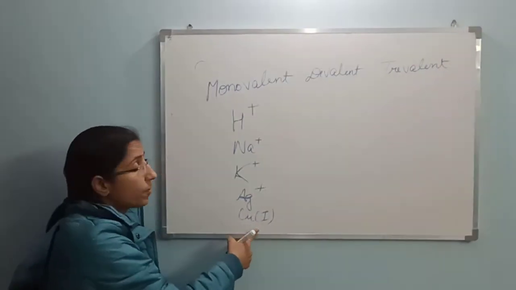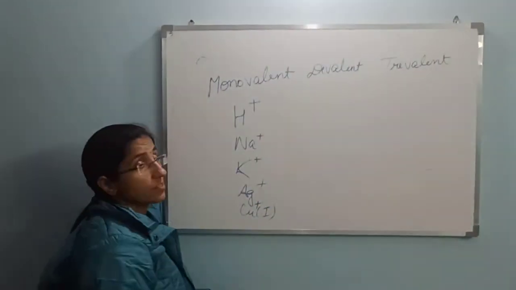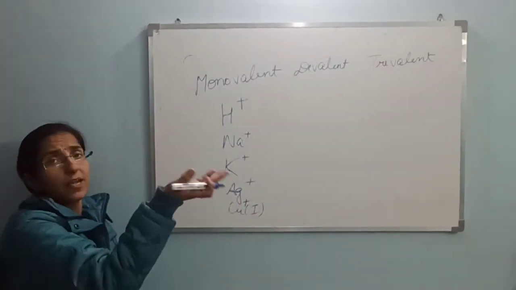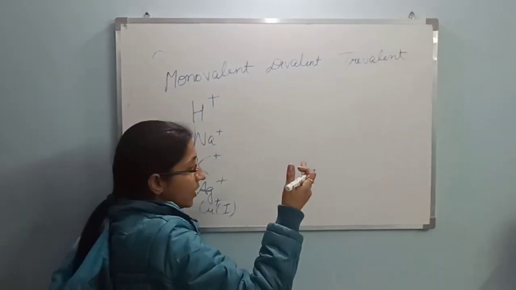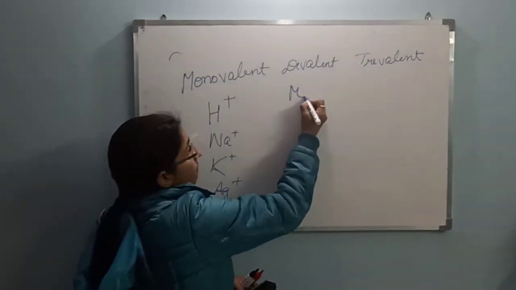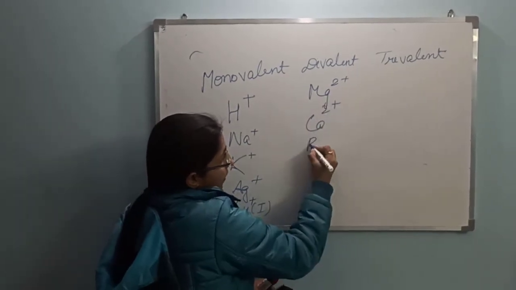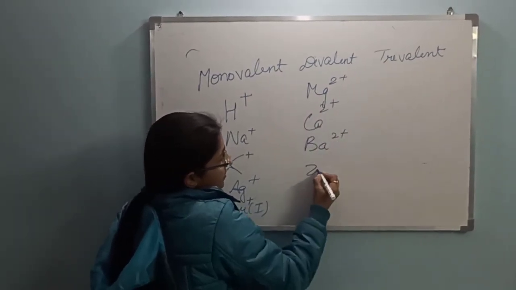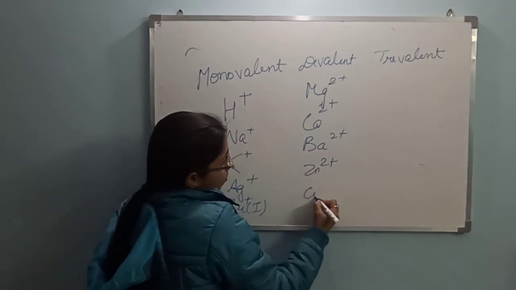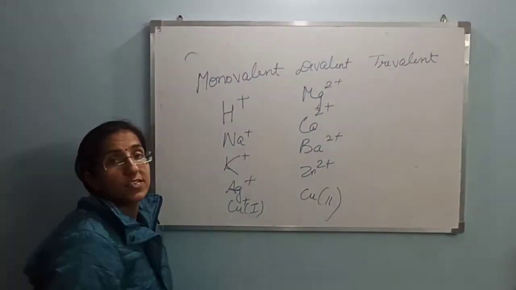If the copper valency is +1, then it will have the +1 charge. There are so many, but I am taking only a few examples. Moving to the divalent: magnesium, calcium, barium, zinc, and copper if the copper has valency 2.